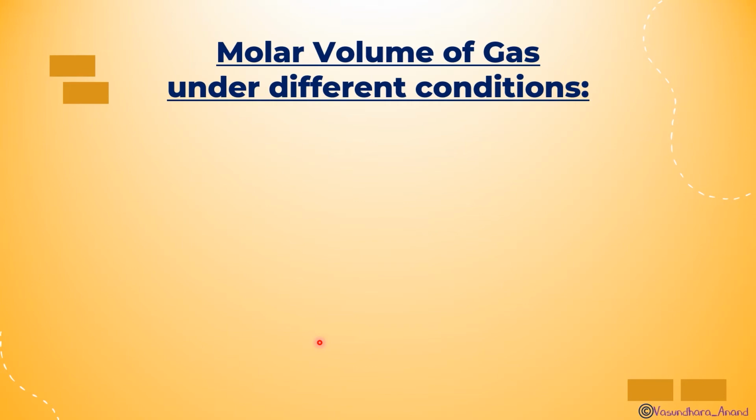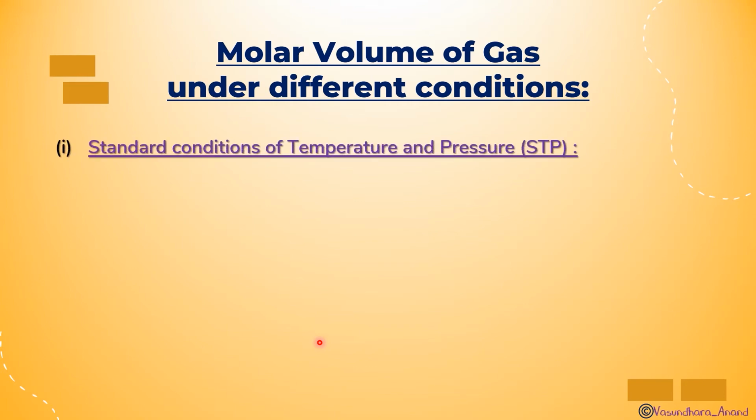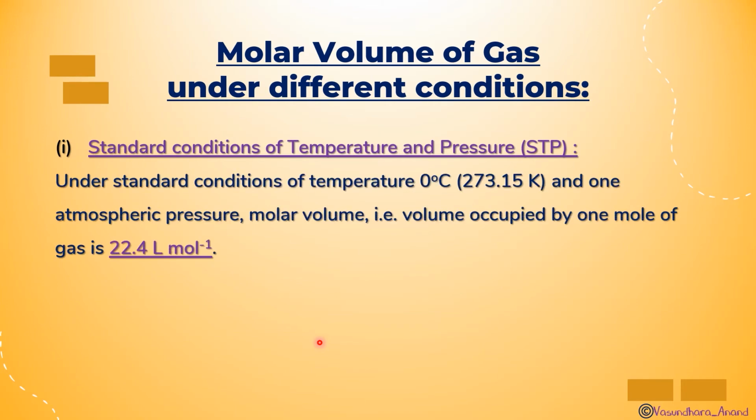Now the molar volume of gas under different conditions. That thing you have to learn, okay? Very minute difference is there, but you should know this. Standard condition of temperature and pressure is called STP. Under standard temperature of 0 degrees Celsius, which in Kelvin is 273.15 Kelvin, and 1 atmospheric pressure, the molar volume is equal to 22.4 liter per mole. We know that. Or in milliliter, it will be 22400 milliliter, isn't it?